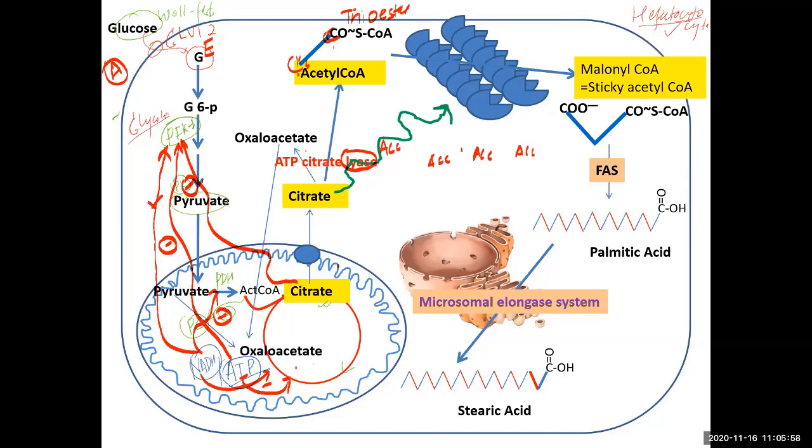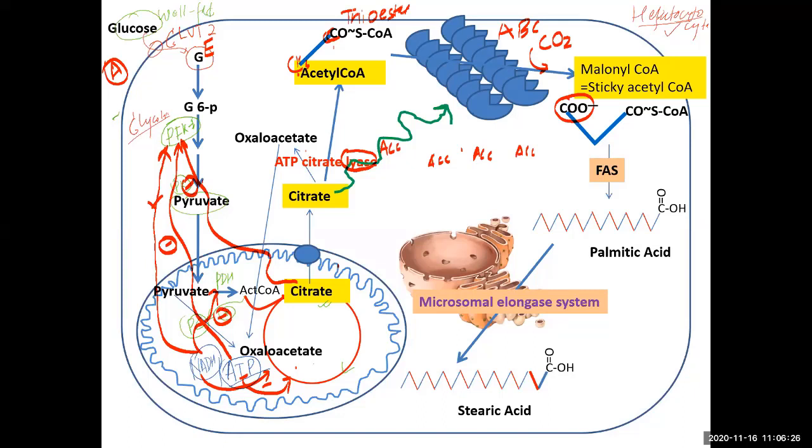Ester. So this thioester bond is here. This is acetyl coenzyme A, which converts into malonyl coenzyme A by the addition of one COO group by an enzyme, acetyl coenzyme A carboxylase. I told you this is an ABC enzyme. ABC means it utilizes ATP and biotin to add carbon dioxide to this, so a carboxylate group is formed.